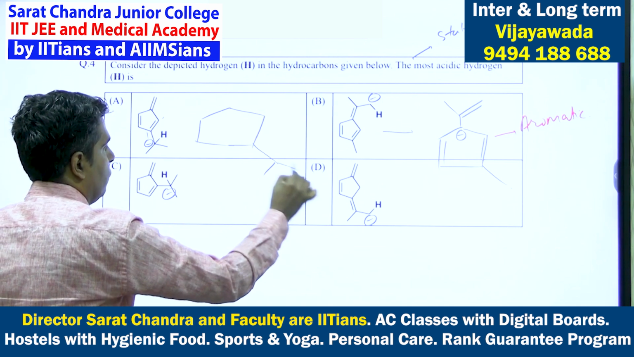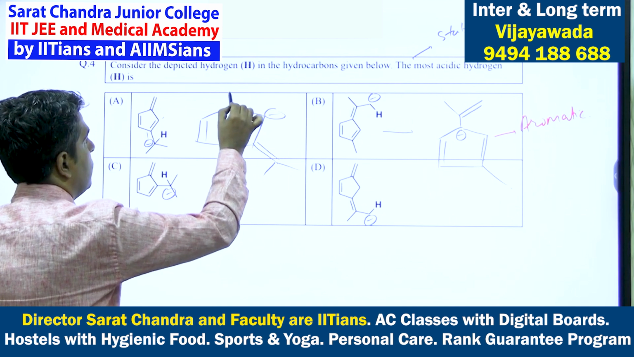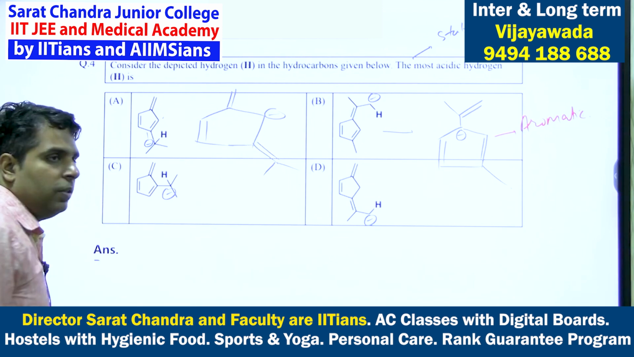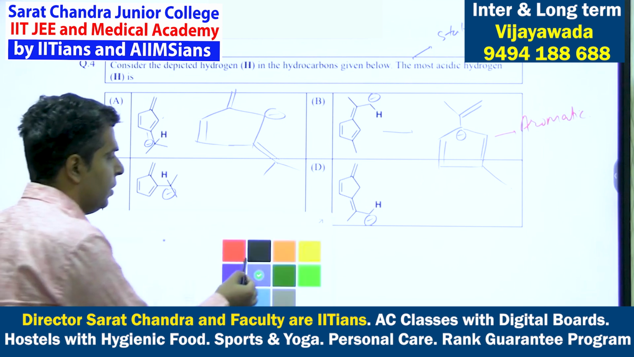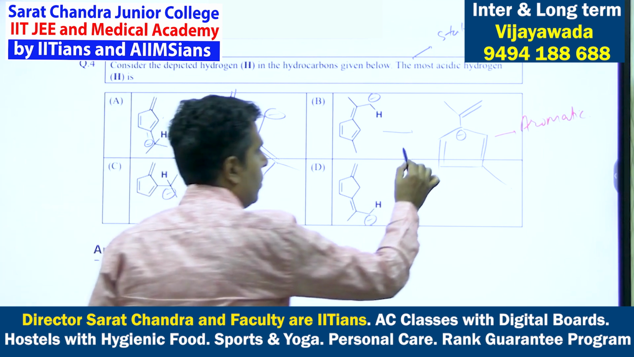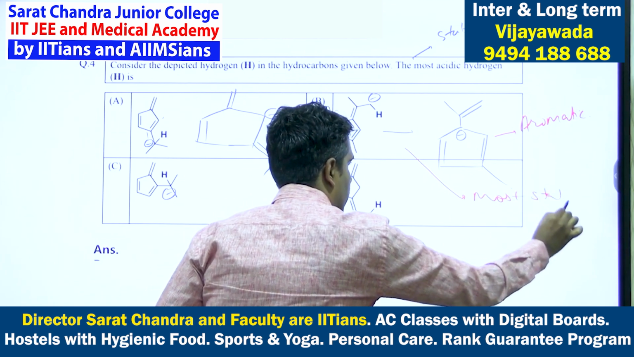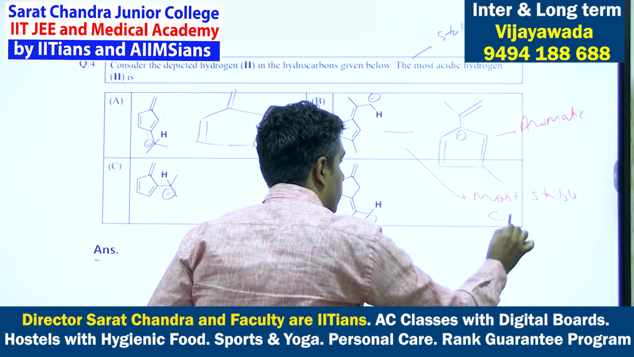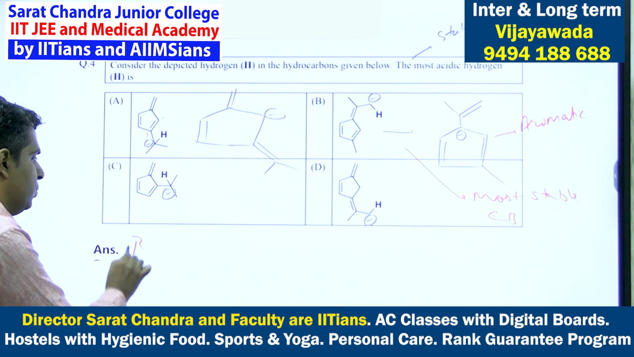So this was the negative charge, and when the double conjugation resonance will take place, negative charge will come over here, this will not become aromatic. So it is becoming aromatic only in the B option. So because of aromaticity, this will form the most stable conjugate base. Because of this, this hydrogen is the most acidic hydrogen. So answer will be B option.